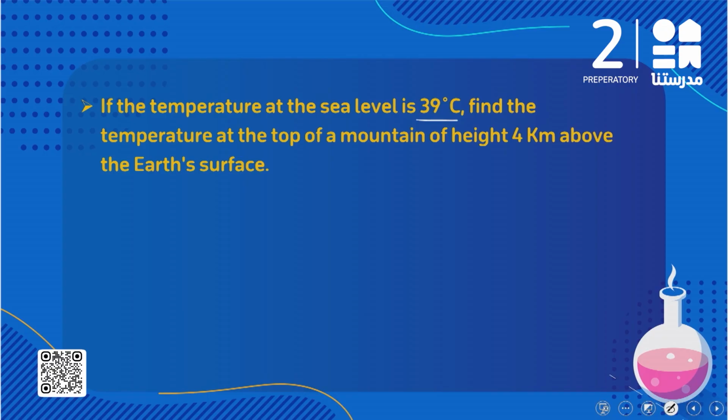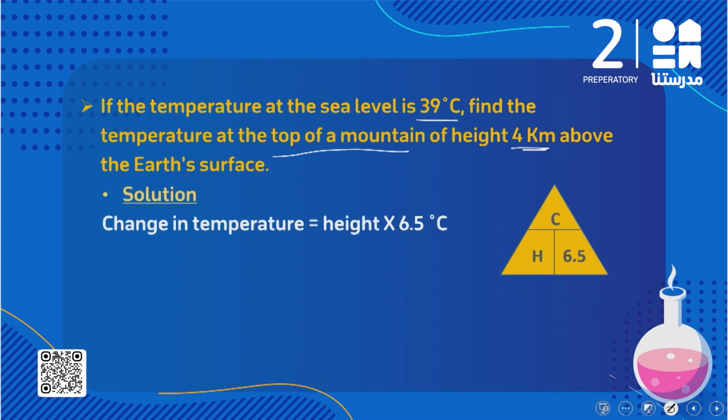Here we have another problem. If the temperature at the sea level is 39 degrees Celsius, find the temperature at the top of the mountain of a height 4 kilometers. So the first step, you have to write the rule. The rule here is to calculate the change in the temperature, and the change here equals what? The height times 6.5. The height here is 4, so you are going to write 4 times 6.5 and the result will be 26 degrees Celsius.